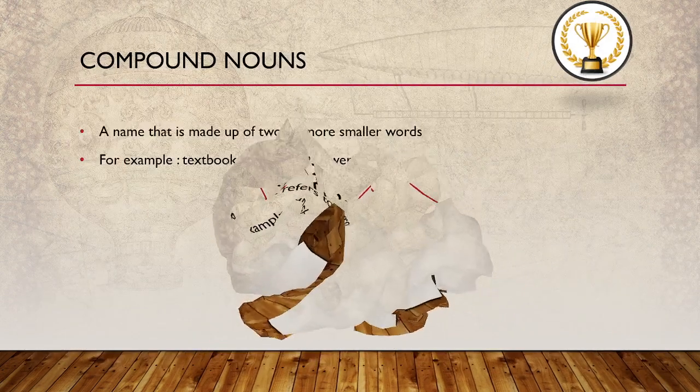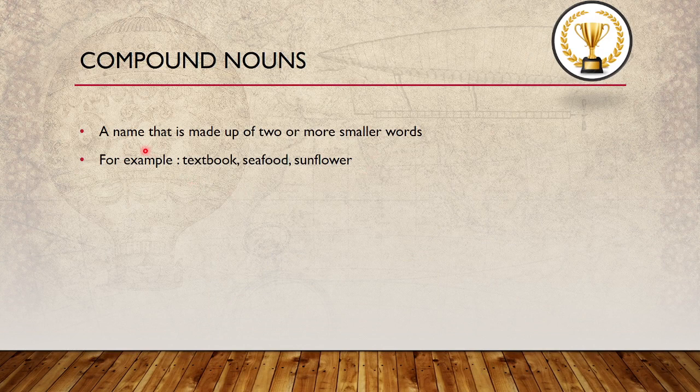Next one, compound nouns. A compound noun is a name that is made up of two or more smaller words. By joining words we can make up new naming words. That means two or more smaller words are joined to form a new naming word. These are called compound nouns.